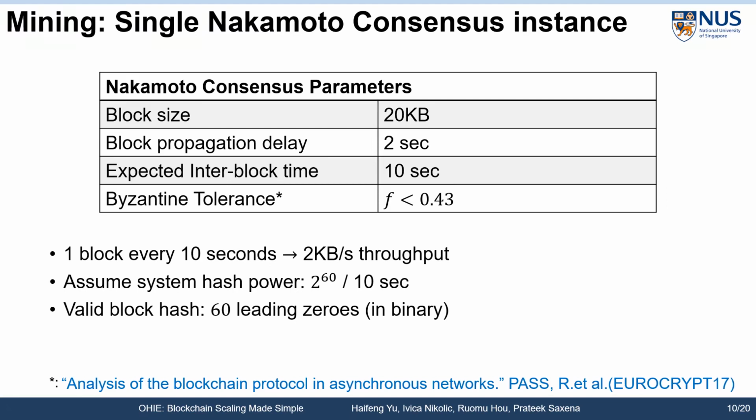at least 5 times of the block propagation delay, existing formal results have shown that Nakamoto consensus has nice safety and liveness properties as long as f is below 0.43. Do note that under these parameters, Nakamoto consensus has fairly low throughput since it only generates one 20 KB block every 10 seconds. Next, assume that the system could compute 2^60 hashes in 10 seconds. Then, each valid block should have 60 leading zeros in its hash value.